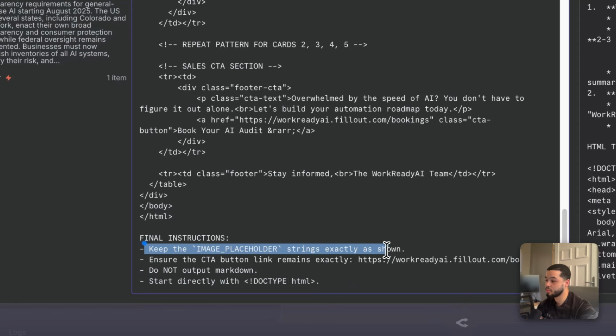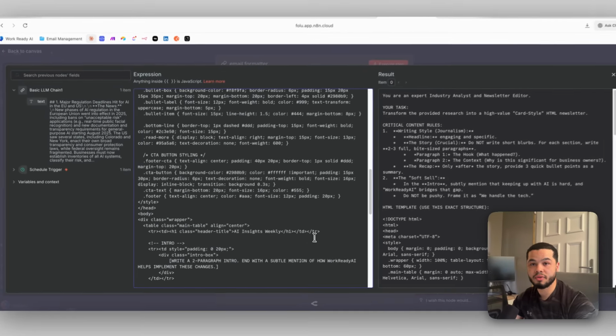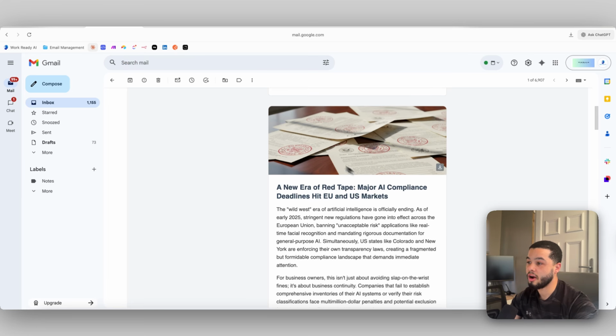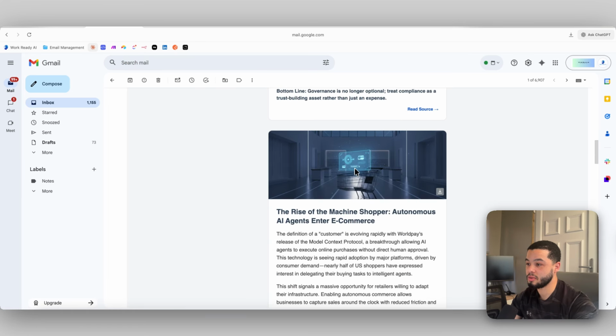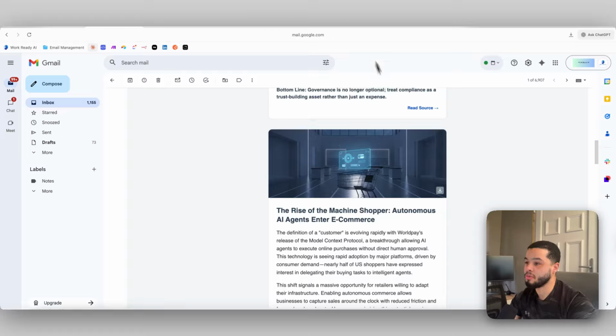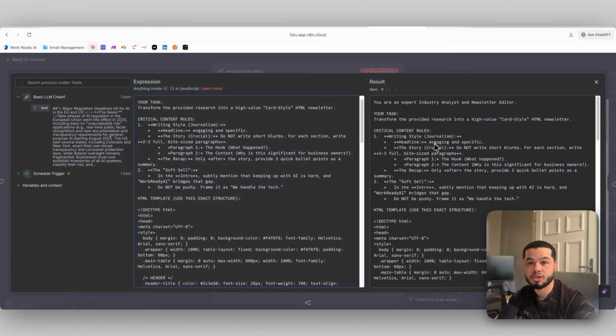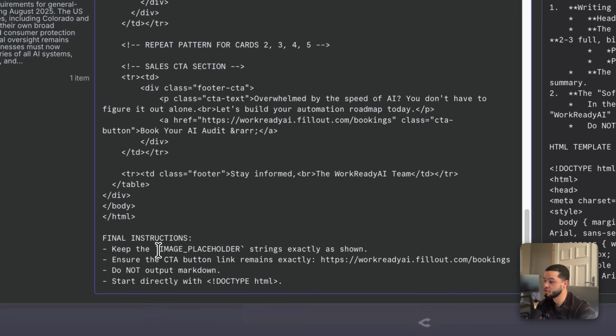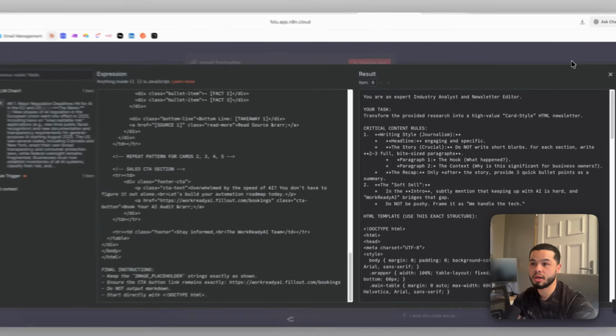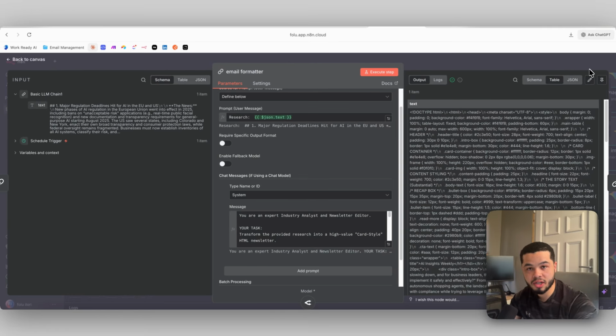Now this keep image placeholder is important because at the start of each section, as we can see over here, I have an image within these cards. So you can see we have an image here, and we haven't created them images yet. So when we format this email over here in Claude, we're just going to leave it blank, the image is blank for a second, and later on we're going to fill that in. So that's why up here we give it the instructions to leave the image part of the HTML just as a placeholder, which is just image underscore placeholder. Claude is going to output that perfectly, so if you don't really understand that, you don't have to know what it means. Just give it to Claude and it will understand exactly what to do.